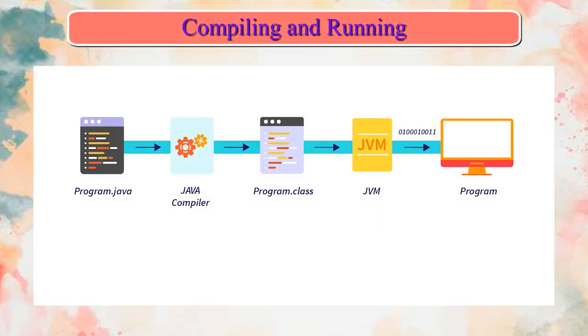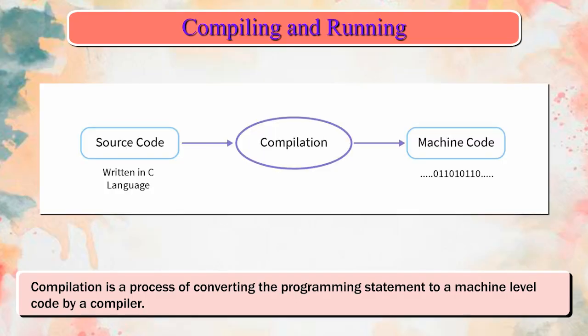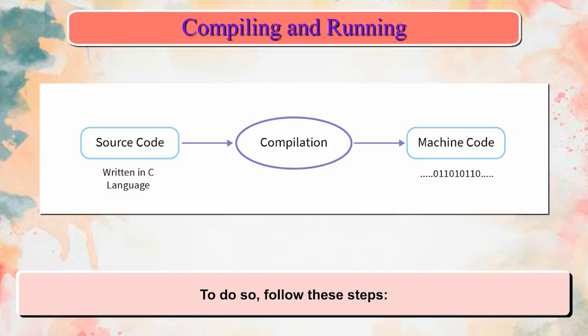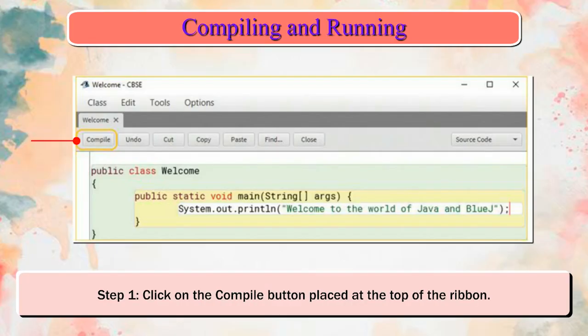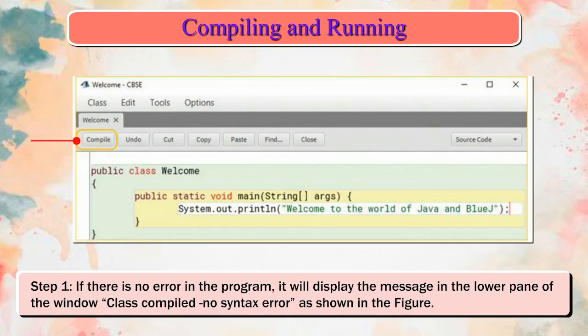Compiling and running. Compilation is a process of converting the programming statements to machine-level code by a compiler. To do so, follow these steps. Step 1. Click on the Compile button placed at the top of the ribbon. If there is no error in the program, it will display the message in the lower pane of the window, class compiled, no syntax error, as shown in the figure.